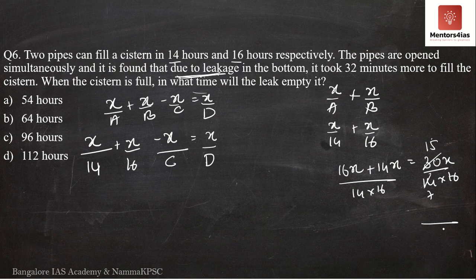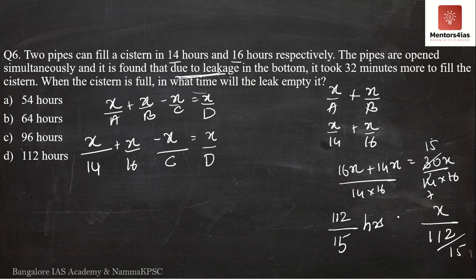So I have 7 6s are 42, 7 plus 4 is 11, and I bring 15 to the numerator. So if there was no leakage, the amount of time taken to fill the tank entirely was nothing but 112 by 15 hours.